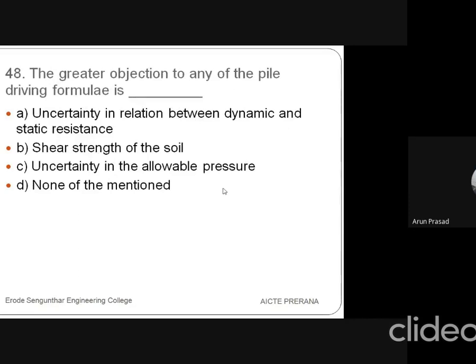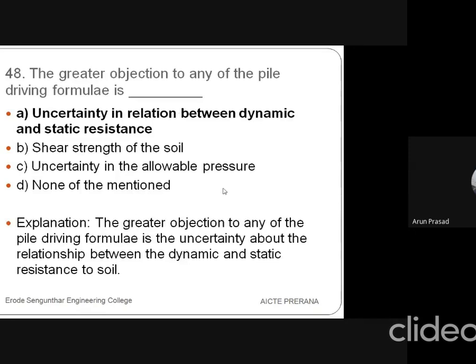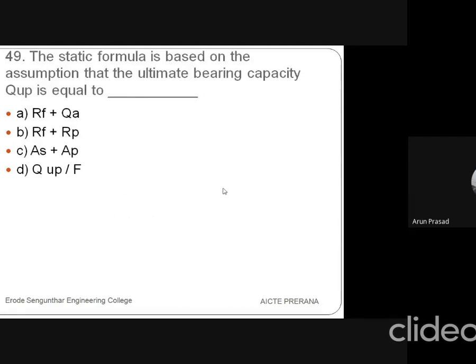The greatest objection to any pile driving formula depends upon: uncertainty in relation between dynamic and static resistance, shear strength of the soil, uncertainty in the allowable pressure, or none. So the answer is uncertainty in the relationship between the dynamic and static resistance. Because the greatest objection to any pile driving formula is the uncertainty about the relationship between the dynamic and static resistance of the soil. It is an important question. It may be repeated in the GATE questions also.